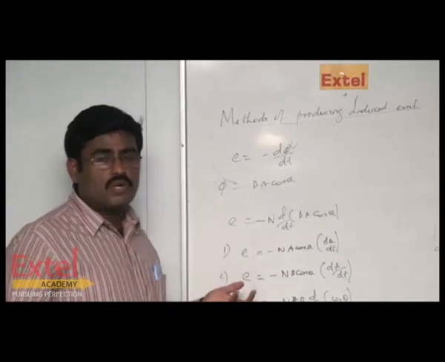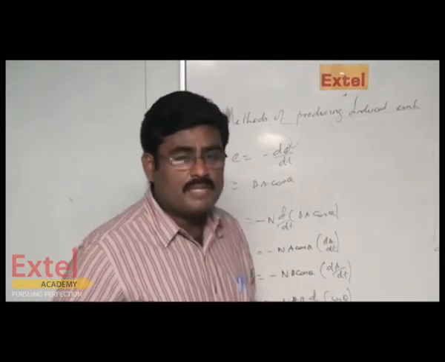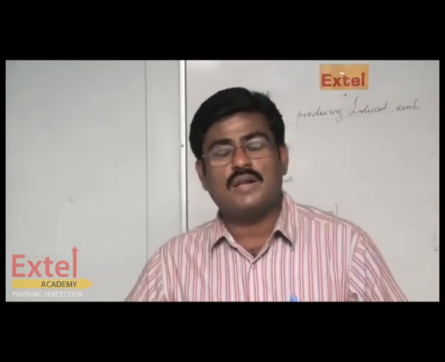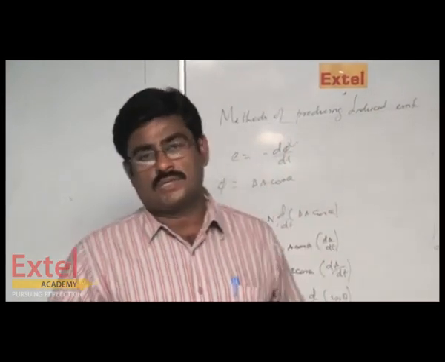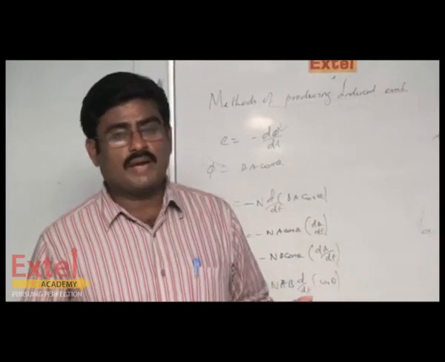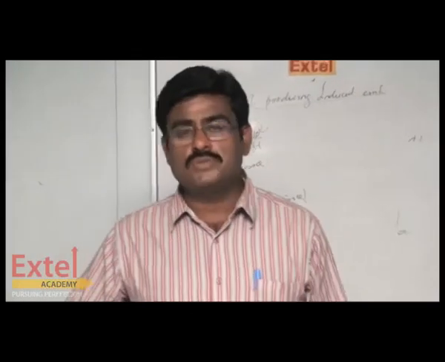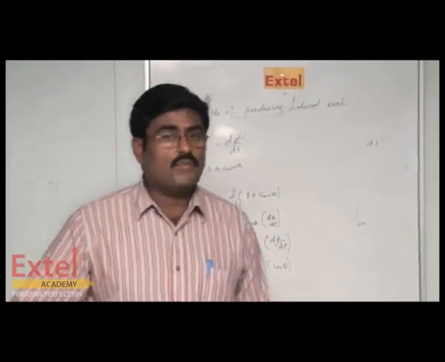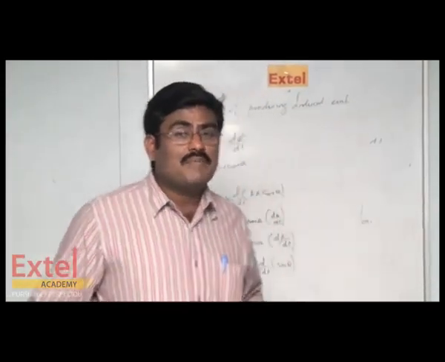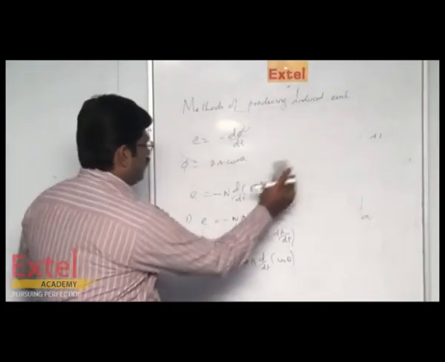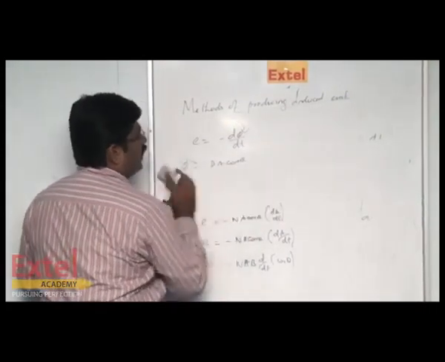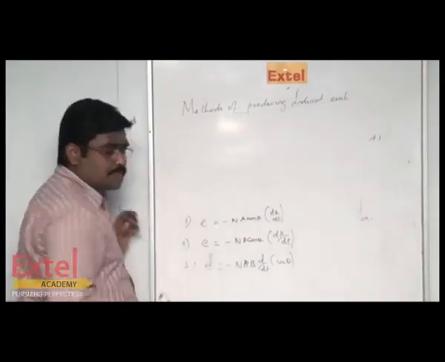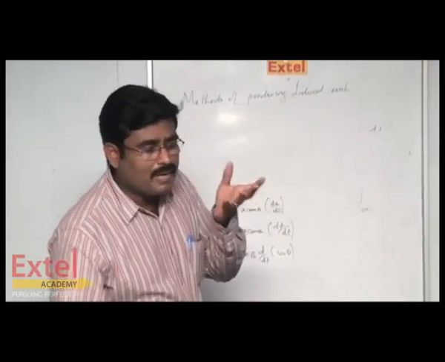So either keeping the magnet fixed you can move the coil, or keeping the coil as a closed circuit constant without moving, you can move the magnet. So either by moving the magnet or the coil towards each other, you can produce an induced EMF by changing the magnetic field. Now we are going to see how EMF can be induced by changing the area of the coil. So now the first point is over. We are going to see it by means of an experiment.